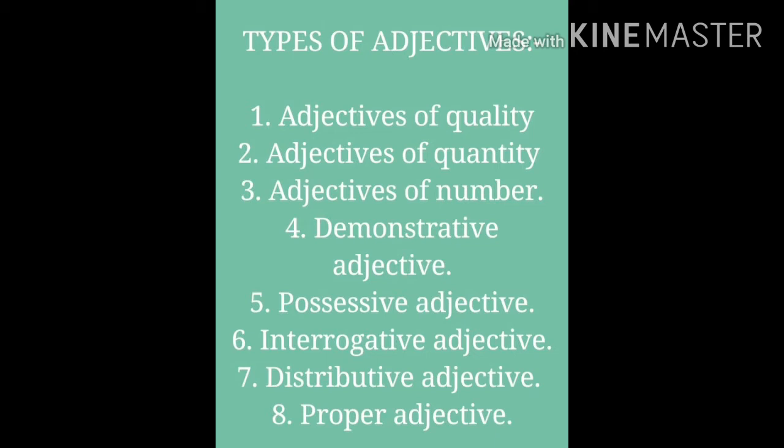Interrogative adjectives. The words which start with WH and usually ask a question are known as interrogative adjectives. Distributive adjective. It refers to each one of a number. Next one, proper adjectives. It specifies some country's people.